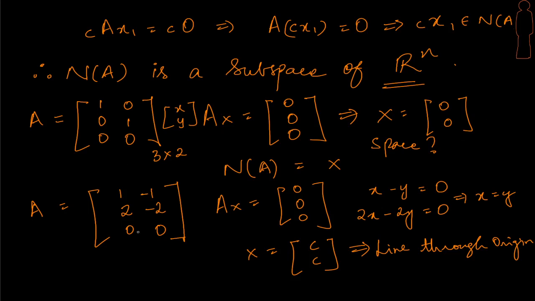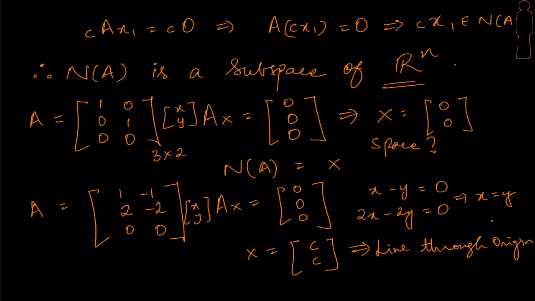The moment we see the column vectors like this, immediately it must strike us that it's possible that one is a scalar multiple of the other. Okay, so let's try and solve this. Let's keep x and y here as in the previous case. This will give us x minus y equal to 0 and 2x minus 2y equal to 0. And when we solve for this, obviously we just have x equal to y.